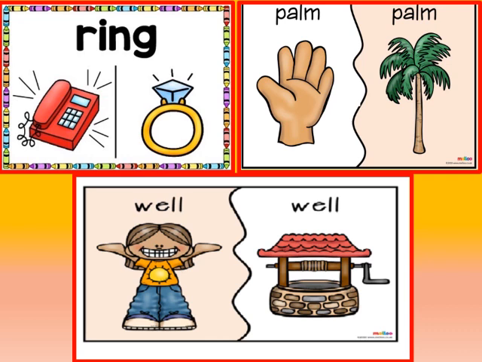For example, are you well? Yes, I am well. The other meaning is the hole in the ground from where we get water. So all these words have same sound, same spelling, but different meanings. And what are they called? They are called homonyms. Now let us see some more homonyms with their meanings and sentences.